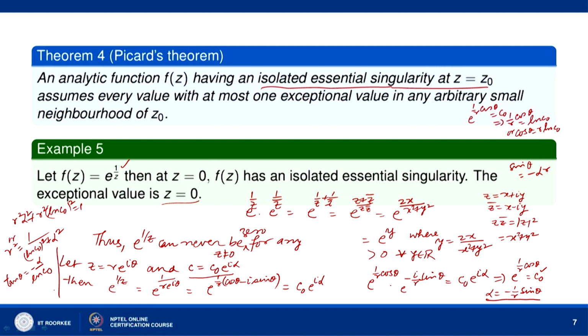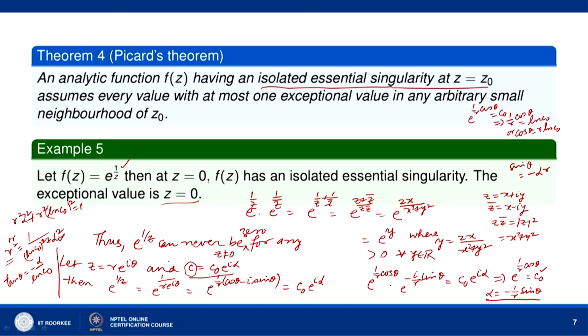Now, let us see, this r is the modulus of z. This r can be made arbitrarily small by adding multiples of 2 pi to this alpha. Alpha is the argument of this complex number c, and by adding multiples of 2 pi to alpha,